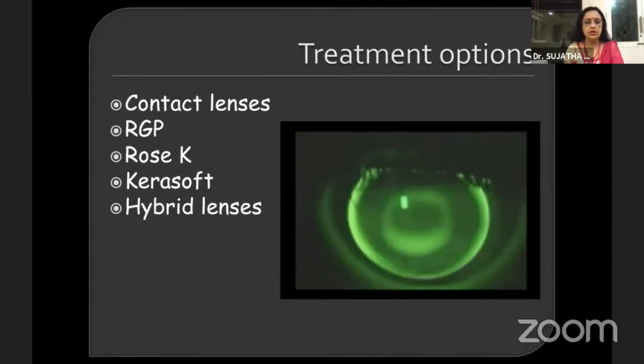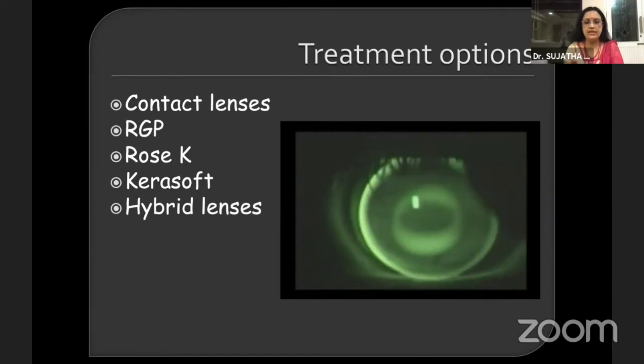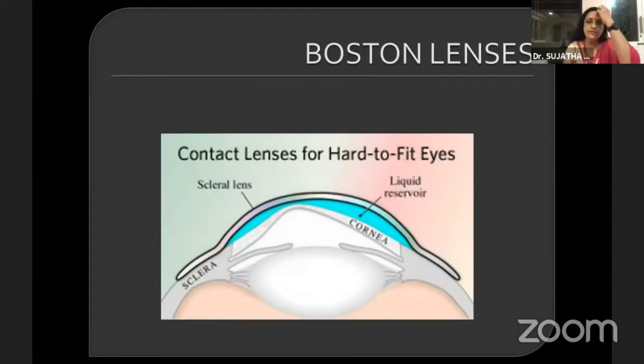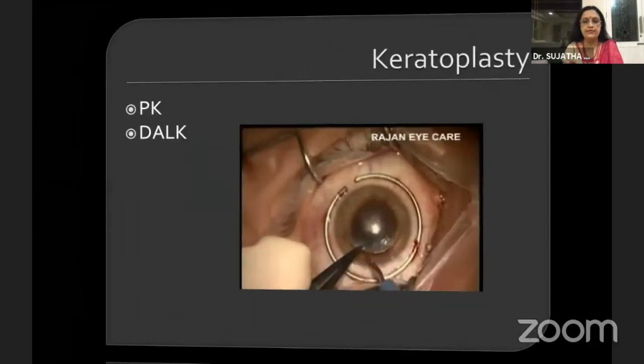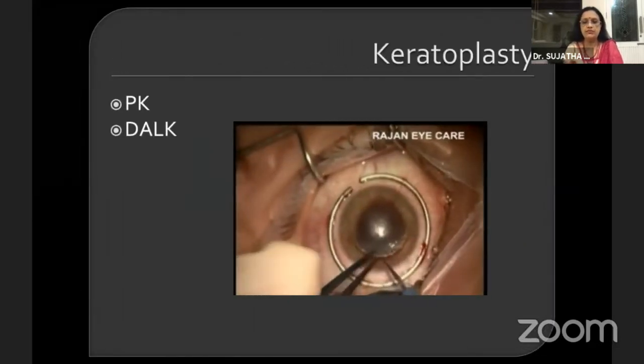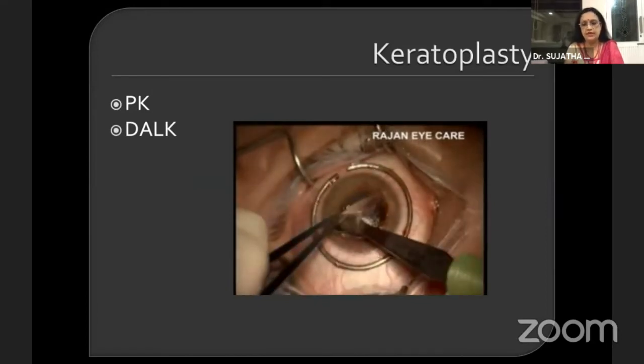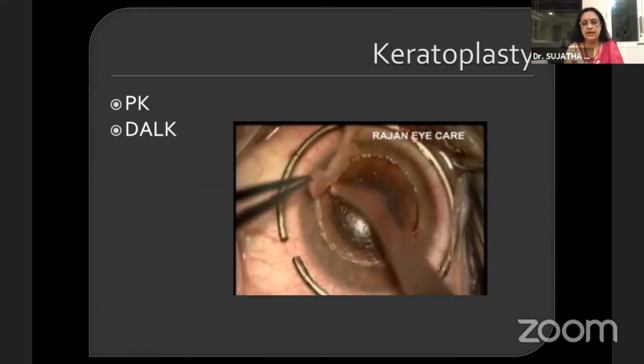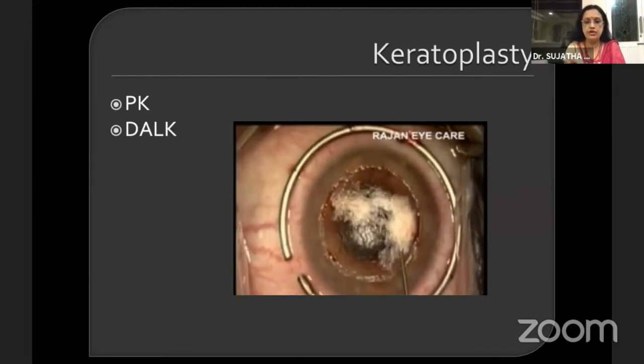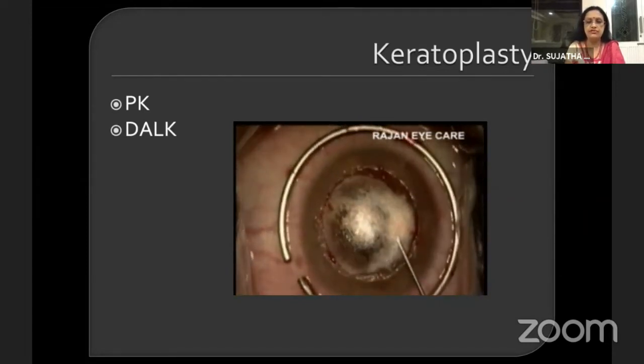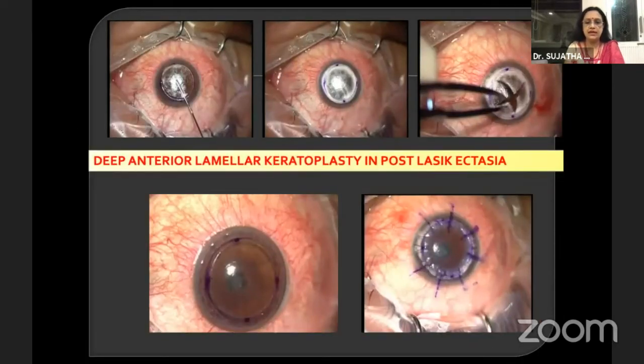Other treatment options are contact lenses, Rose-K, hybrid lenses, and most importantly, the Boston lenses, which are very, very useful, particularly the mini scleral lenses, which have come to the market in about 3-4 years. And this has reduced the incidence of keratoplasty after post-LASIK ectasia. So last but not the least, in patients who have not responded to any of these treatment and want better results than probably what they are getting, the only thing you have to go in for is keratoplasty. And today the standard of care is deep anterior lamellar keratoplasty for post-LASIK ectasia.